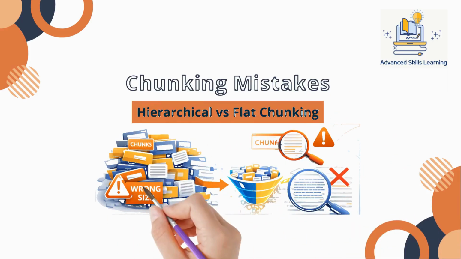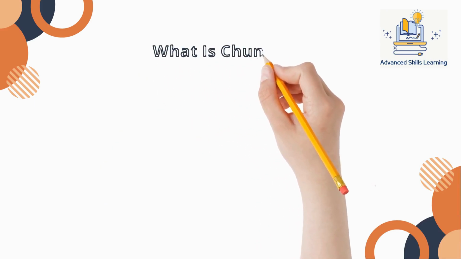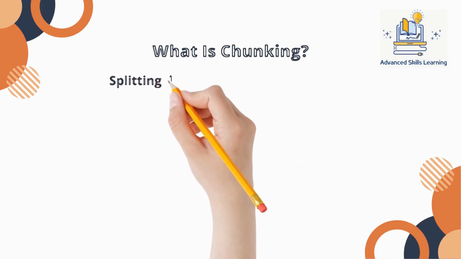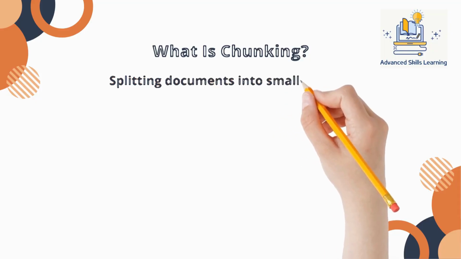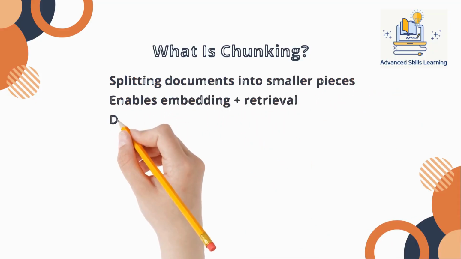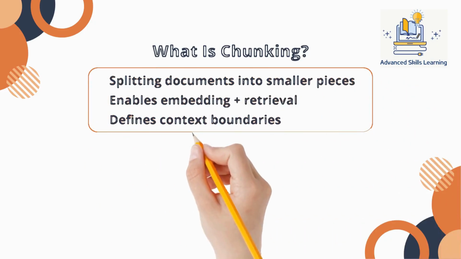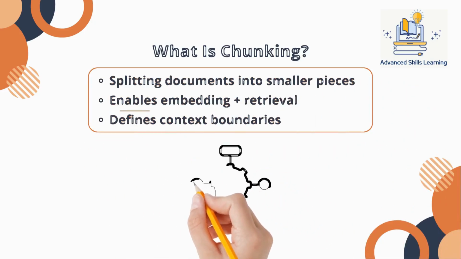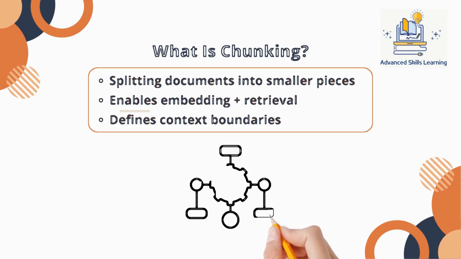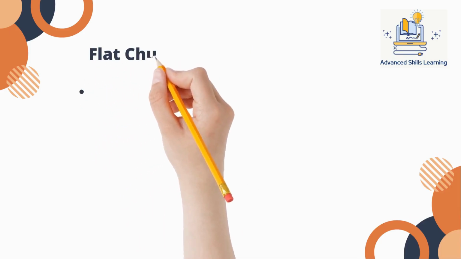Chunking is the process of breaking large documents into smaller pieces so they can be embedded and retrieved efficiently. These chunks become the building blocks of your RAG system, but here is the key insight. Chunking is not just about size. It defines the boundaries of meaning. If those boundaries are wrong, your system retrieves fragments instead of complete ideas, and the model is forced to guess what is missing. In other words, chunking is not just data preparation, it is actually shaping what the model is allowed to understand.